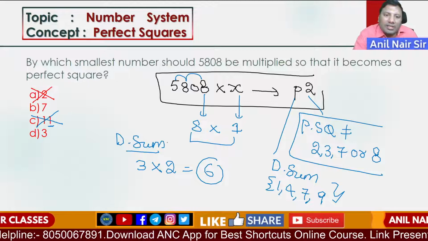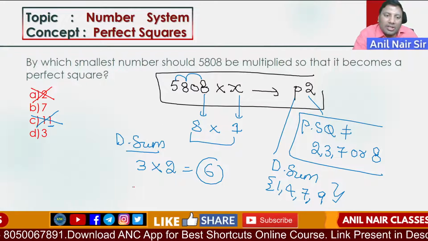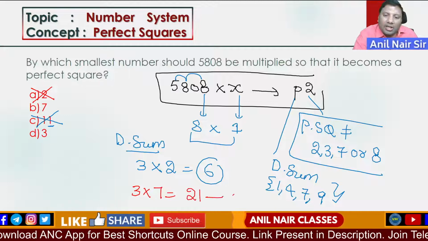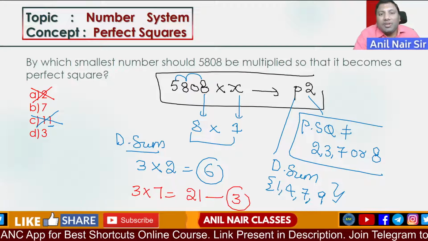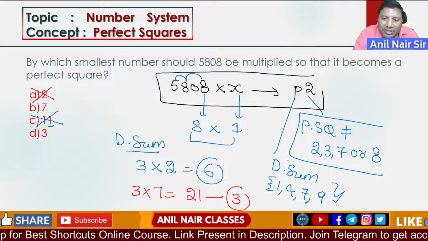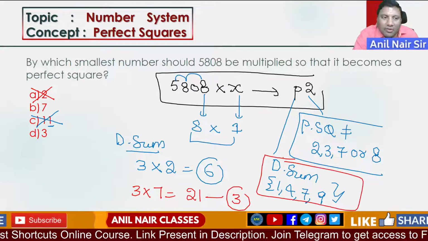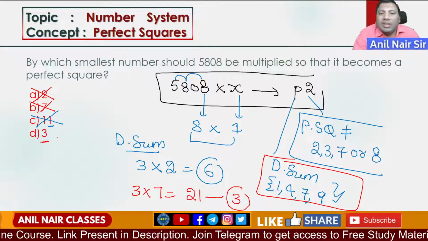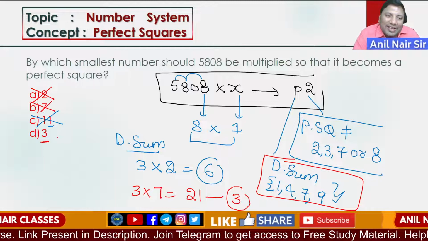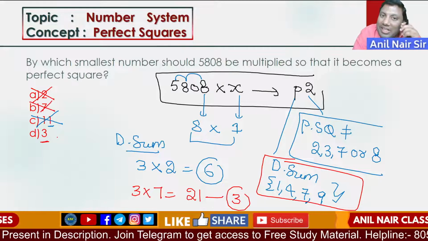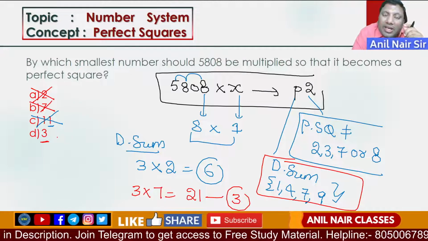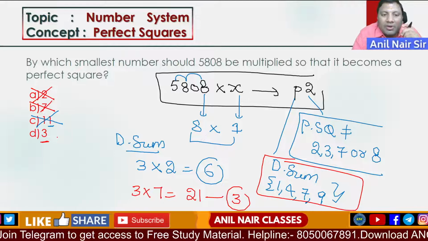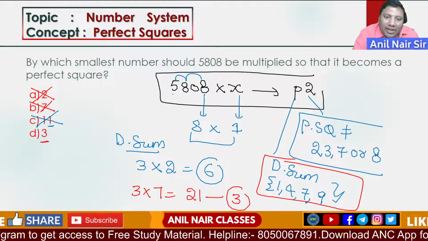Are you all with me? Second option: digital sum is 3. 3 sevens are 21, and the digital sum of 21 is 3. A perfect square digital sum is always 1, 4, 7 or 9. This is not possible. So the answer is 3. I hope the idea is clear. Very interestingly, we can use the digital sum properties of perfect squares that we discussed in session number 1.